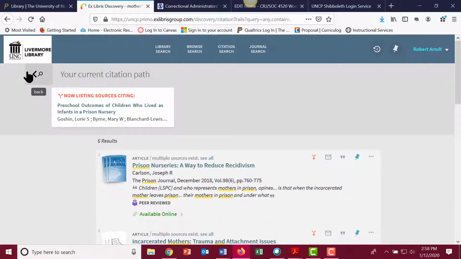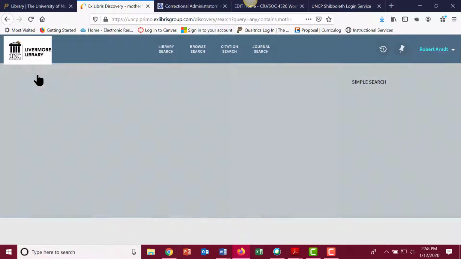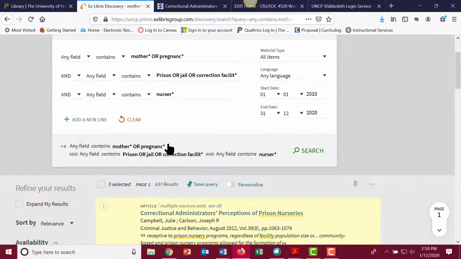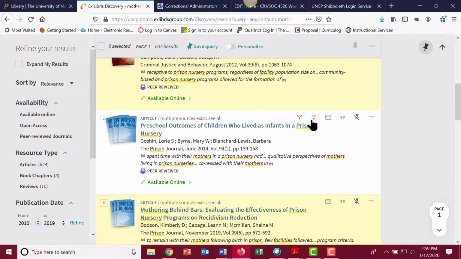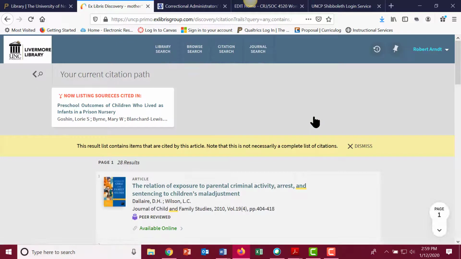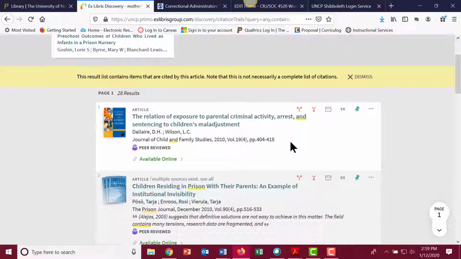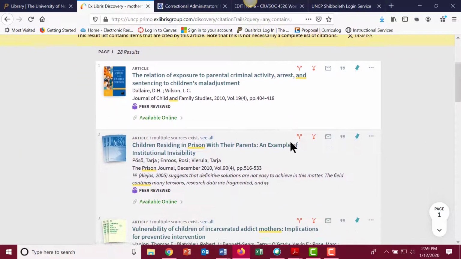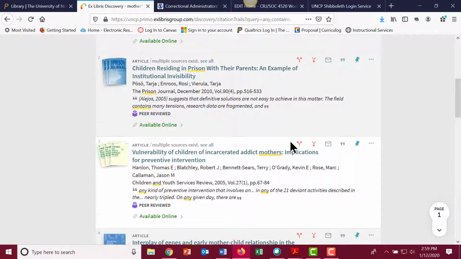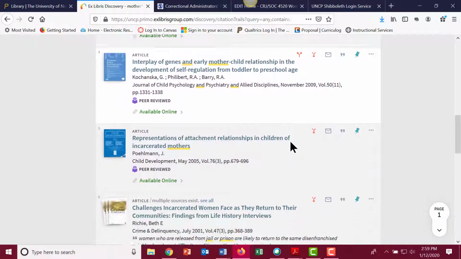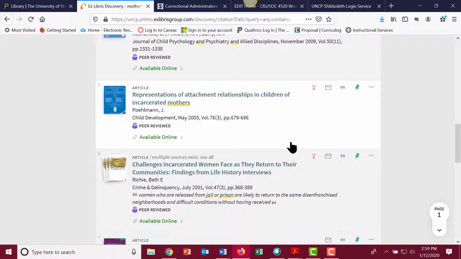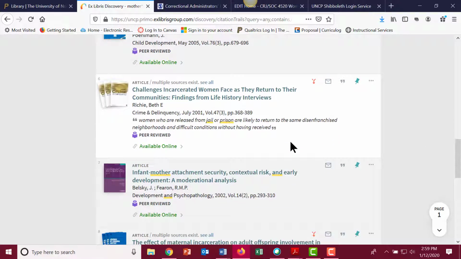Let me go back to my current citation path. It says back. If I scroll back here, I am here. And if I wanted to, again, I could see the articles that cited this one or that are cited by this one. See, there's 28 results. So you have your items.